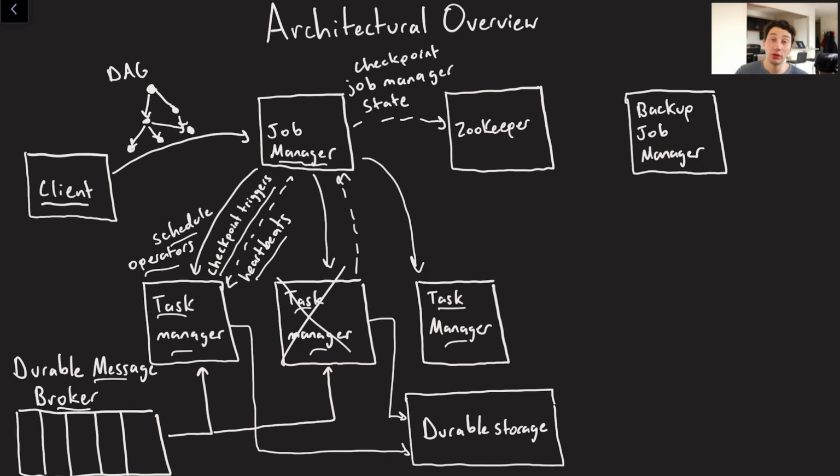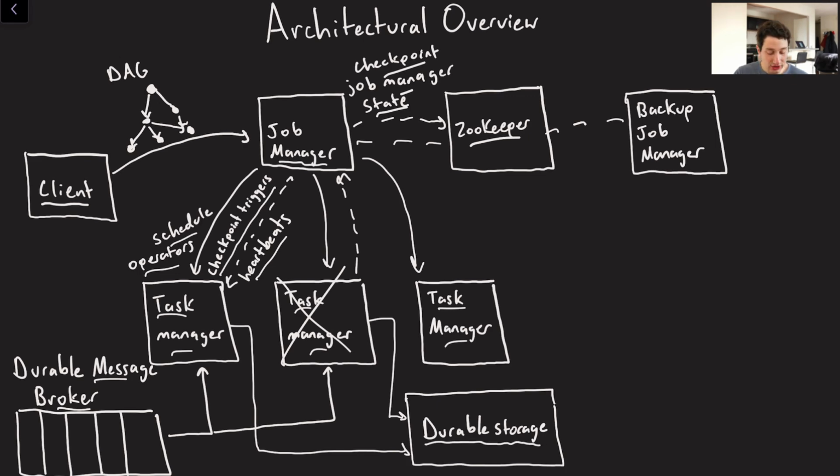Of course, the job manager itself, if it wants to be highly available and not a single point of failure, is also going to have to occasionally checkpoint its own state to something like Zookeeper so that it's persistent. And if it's heartbeating to Zookeeper, Zookeeper can then detect whether it's up or down. And if it's down, something like a backup job manager can come up, read that last checkpointed state, and take over these Flink operations.